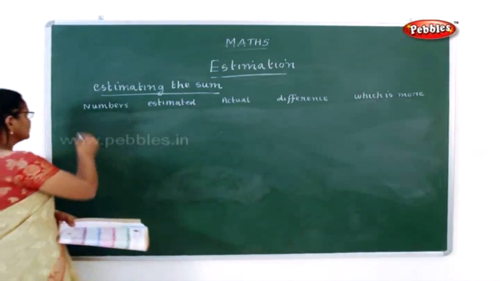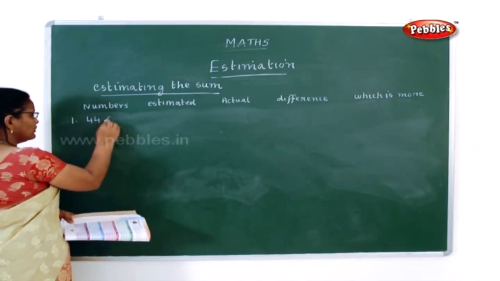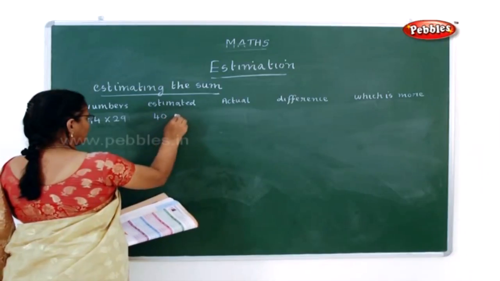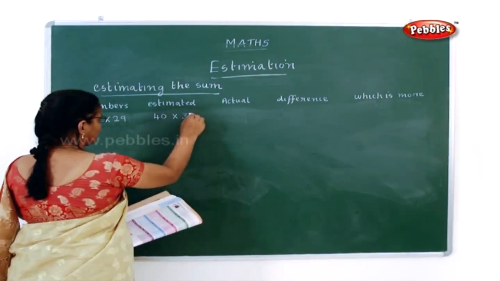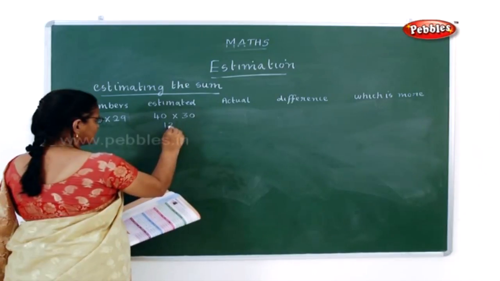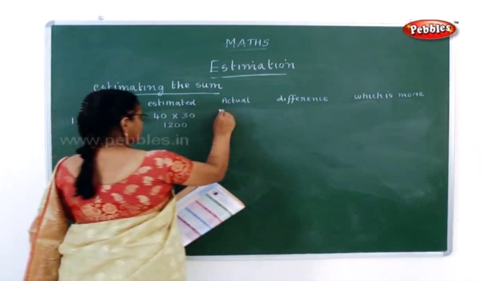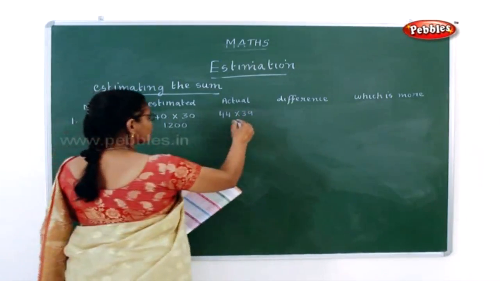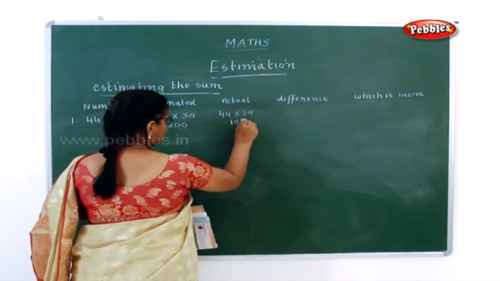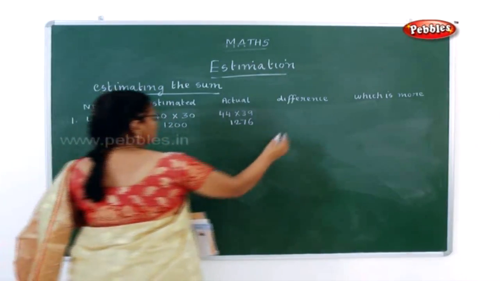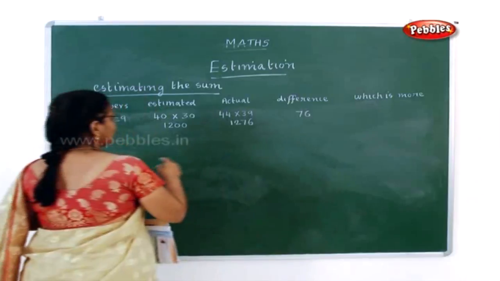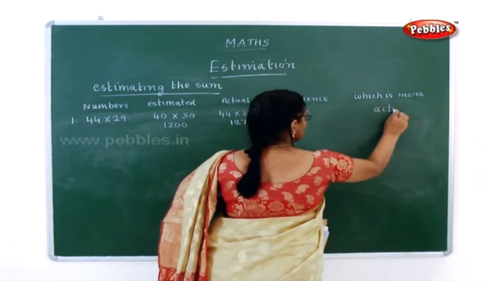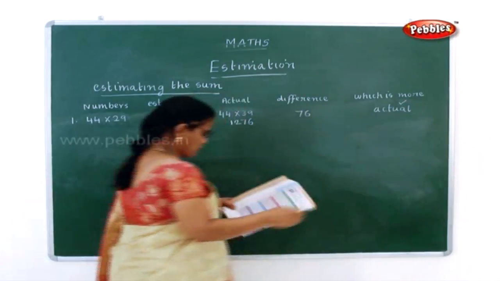See, the next number is 44 into 29. This 44 can be rounded to 40 and 29 can be rounded to 30. So what is 40 into 30? It is 1200. Now what is the actual number, 44 into 29? It is 1276. So now what is the difference here? 76 is the difference. Now tell me whether estimated is more or actual is more. Actual number is more. So you have to put a tick mark in the actual number.